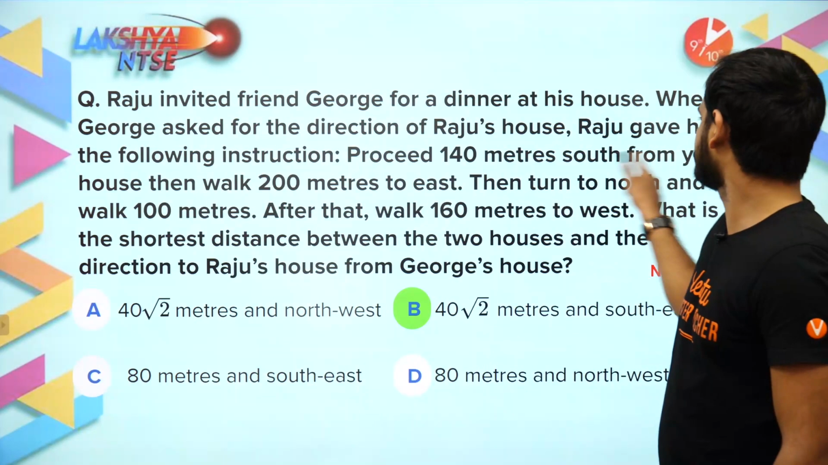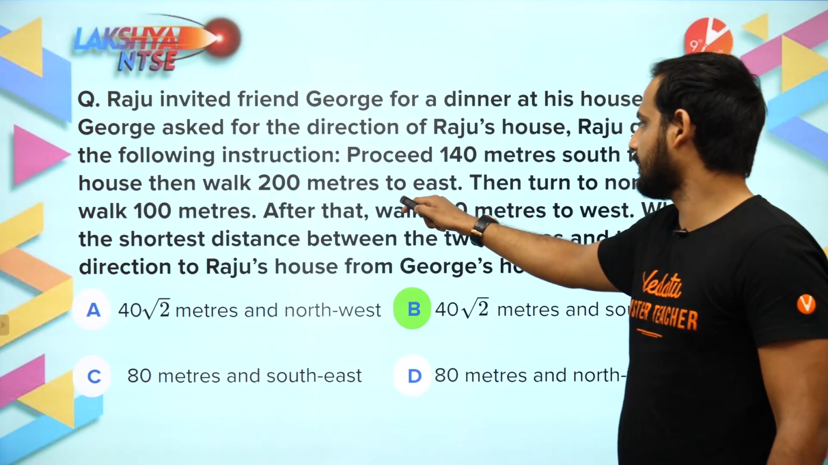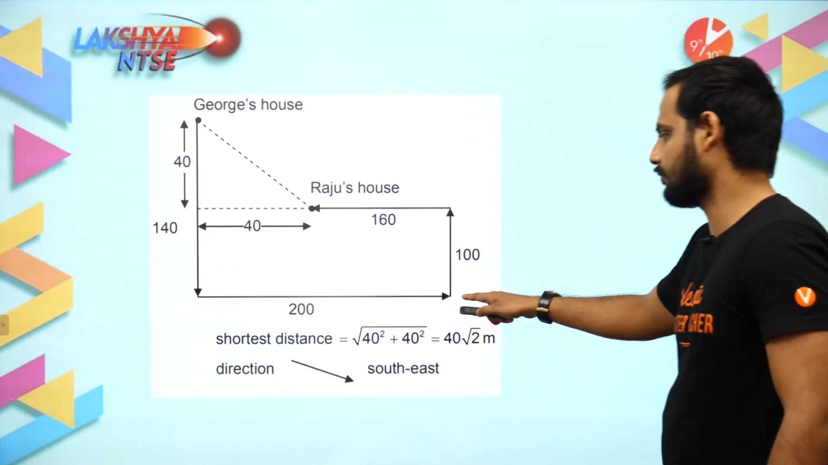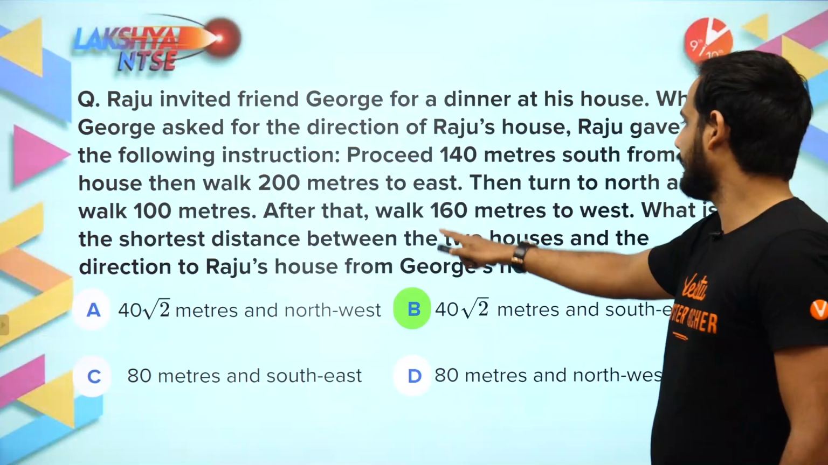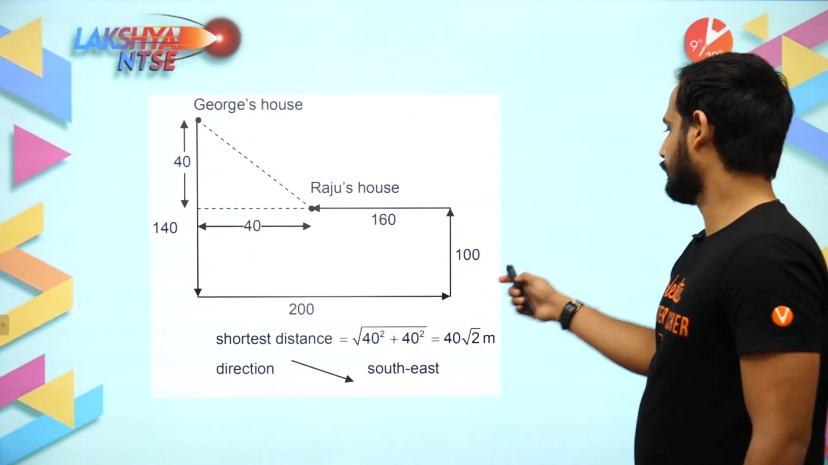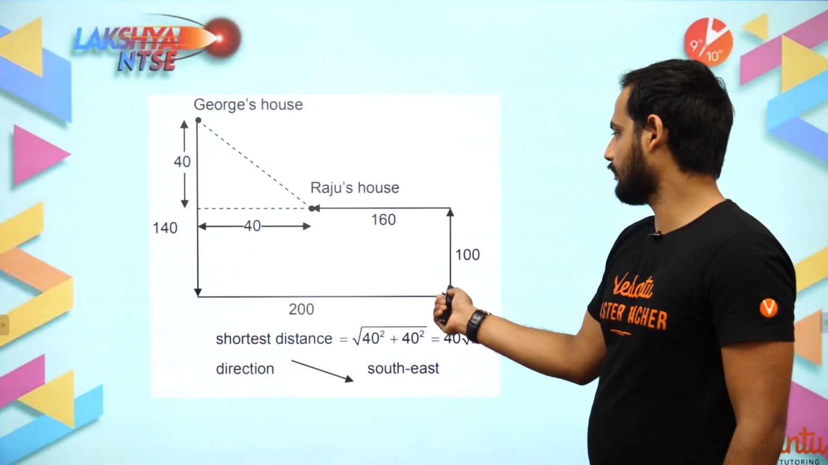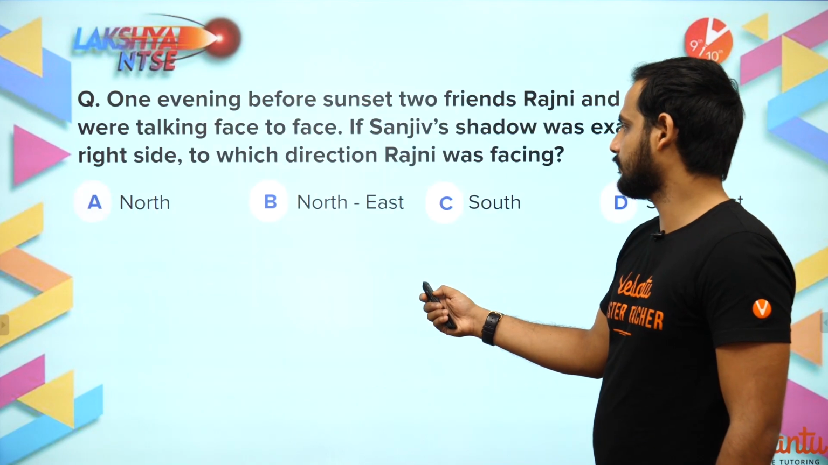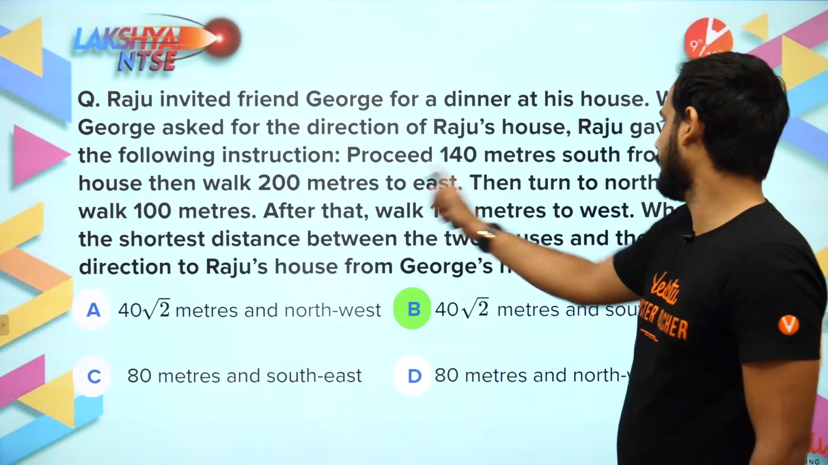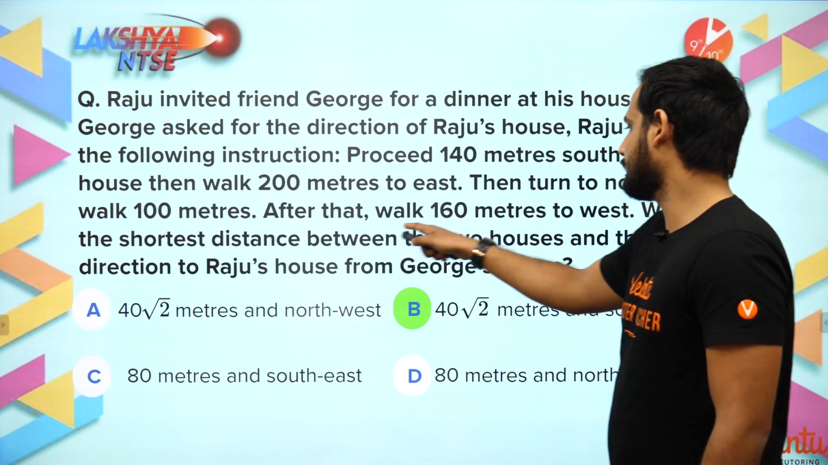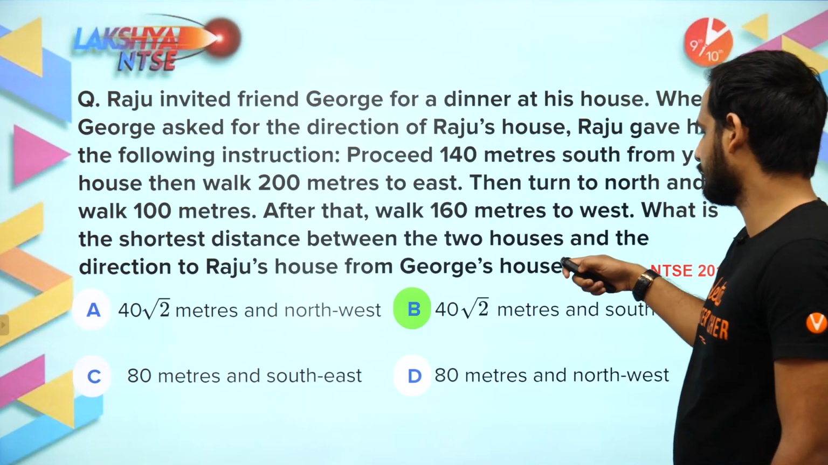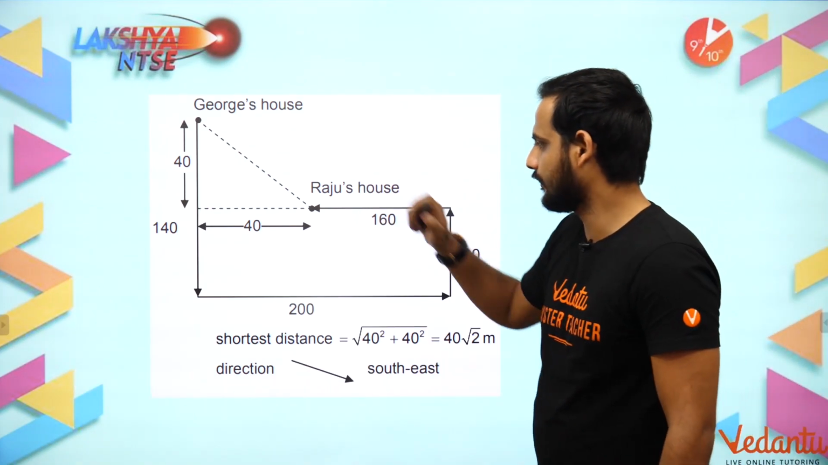Then walk 200 meters to east. Then turn north. So what have we got? 100 meters towards north. After that he walked 160 meters to the west.